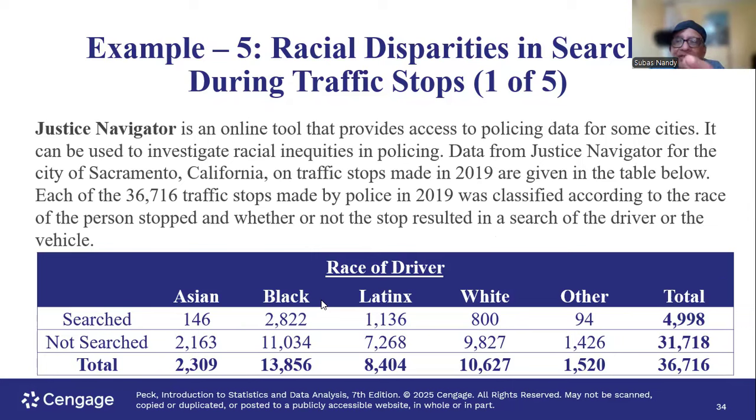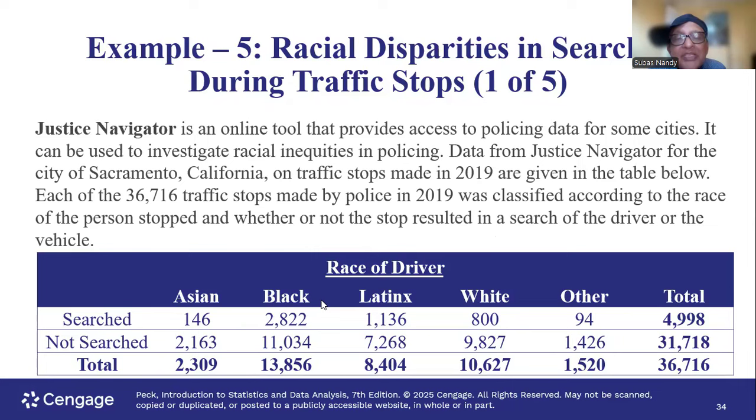Here, for example, the races are along the columns, and in the rows you have whether they are searched or not searched. So for example, the total searched is 4,998. So the probability of searched is 4,998 divided by 36,716. And the opposite, the complement event, the probability of not searched, is 1 minus the probability of searched. We also looked at conditional probability.